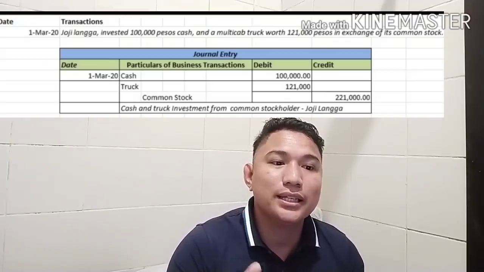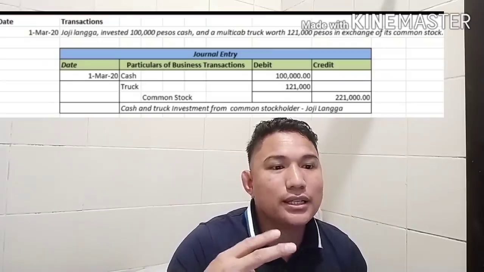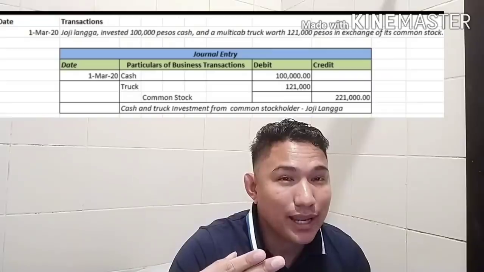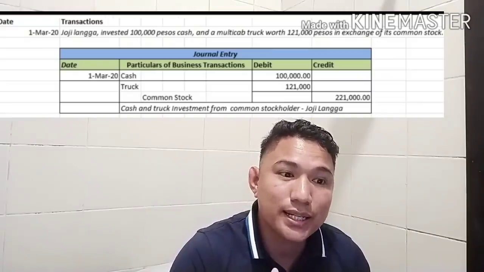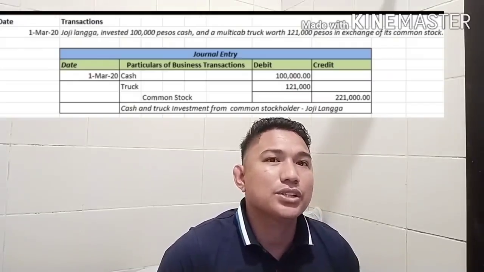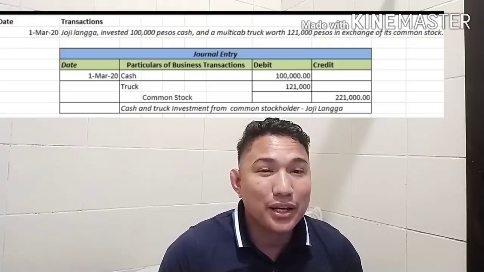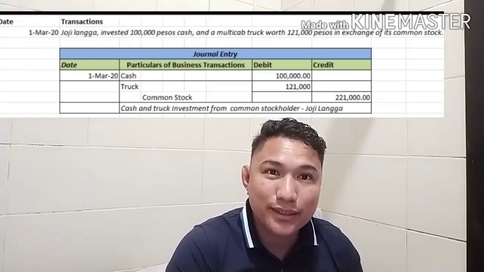Second, the particulars of business transaction, which include the account titles and the explanation. Account titles that you are going to use and a brief explanation of the transaction. And then the column where you are going to put the amount.